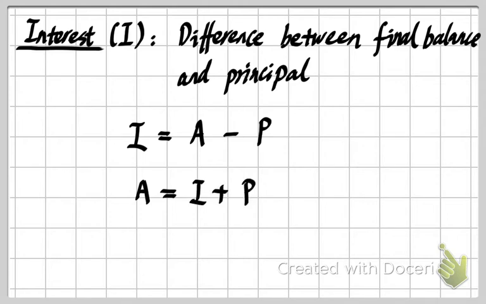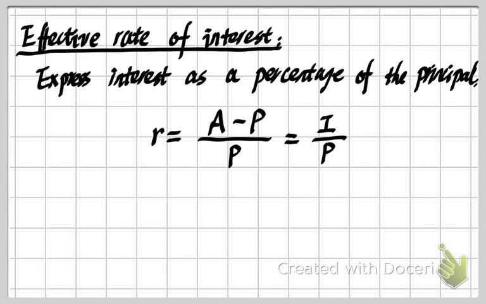So in other words, if now we know the interest and we know the principal, then we can use this relationship A equals I plus P to compute our final balance, or say the accumulated value or amount of money. Okay, so now based on what we have, we can give the definition of our interest rate. This is a way to express our interest as a percentage number of our principal.